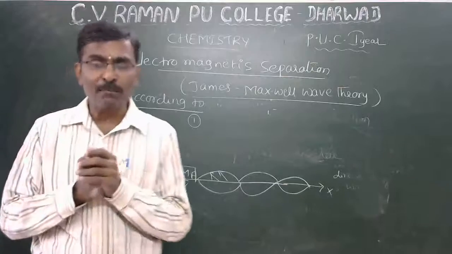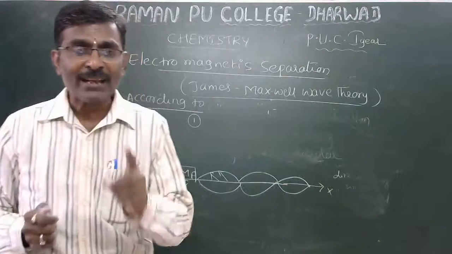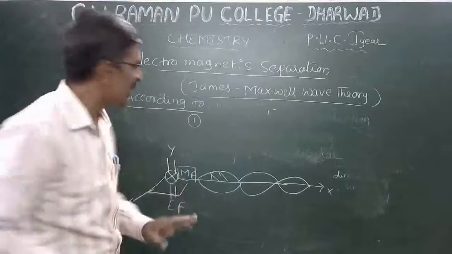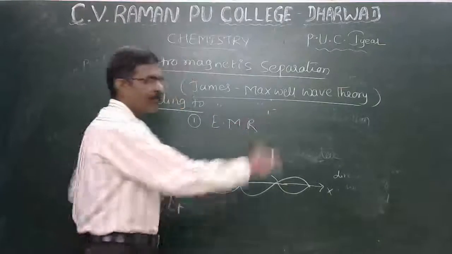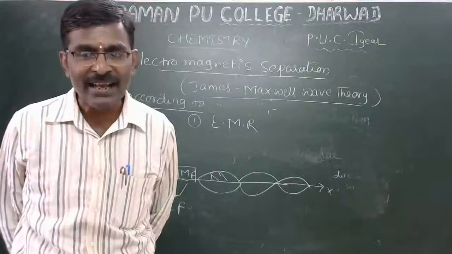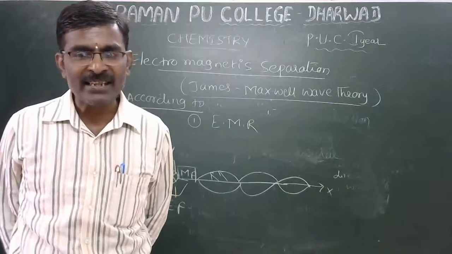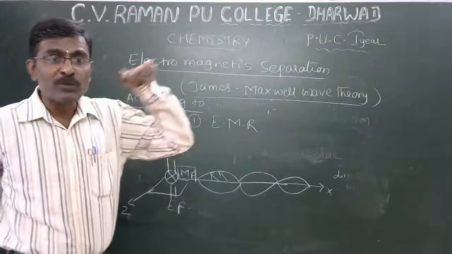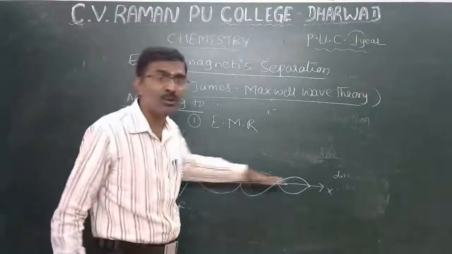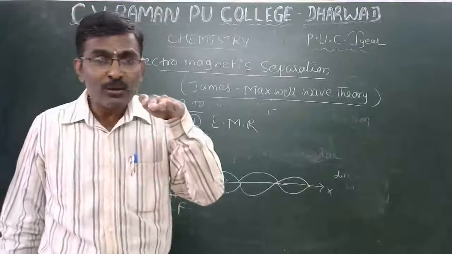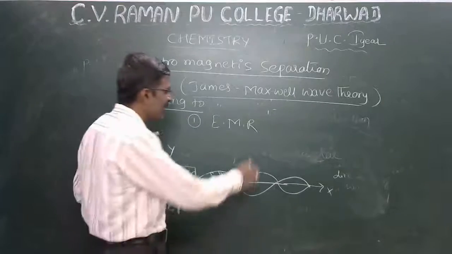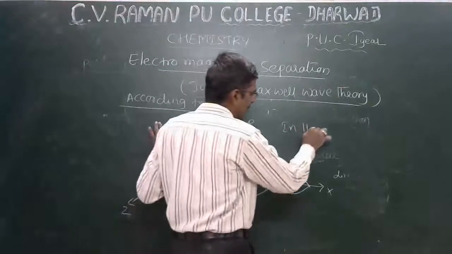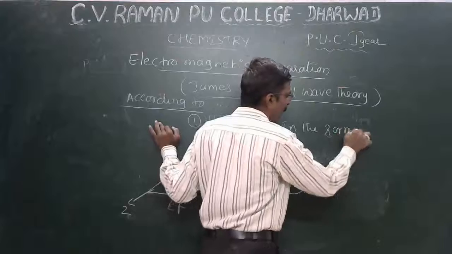That is a very important concept. Electromagnetic radiation, that is why I am writing electromagnetic radiation. EMR means electromagnetic radiation propagates through space in the form of waves.